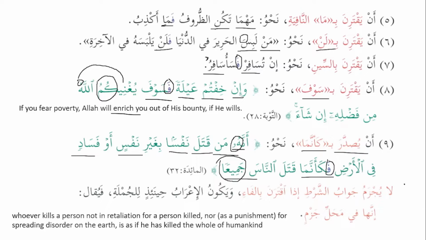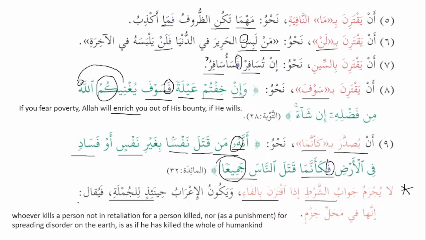Now we have another important point over here. لا يجزم جواب الشرط إذا اقترن بالفاء, as we have discussed in the previous example. If jawab al-shart is connected with fa, then it will not become majzoom. ويكون الإعراب حينئذ للجملة. In that case, we will say that the i'rab is for the whole sentence and it's not for only that specific verb.